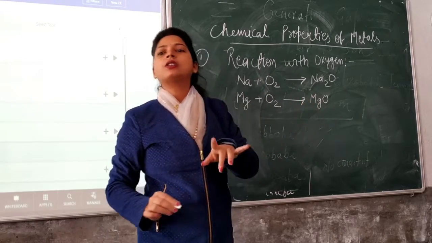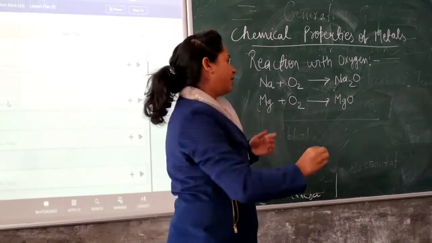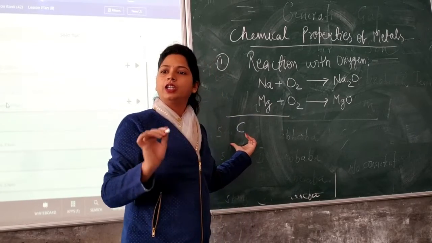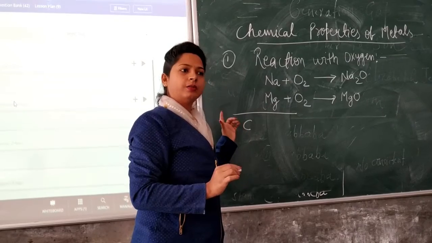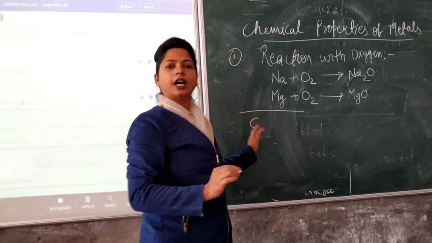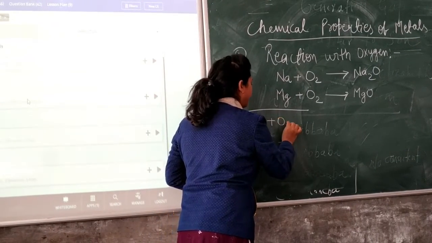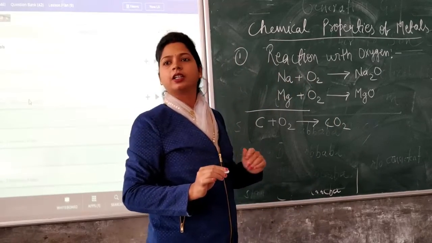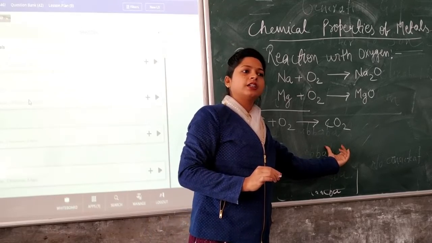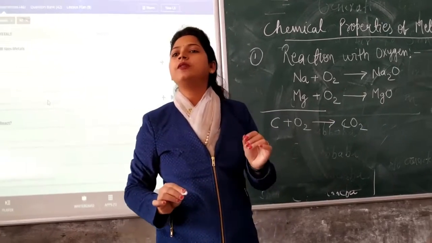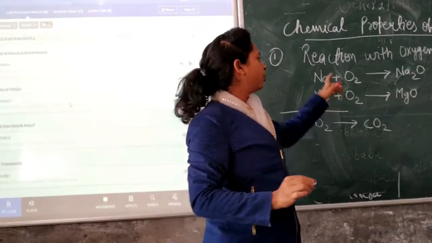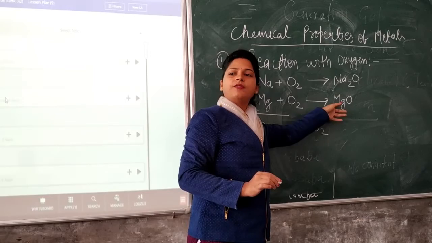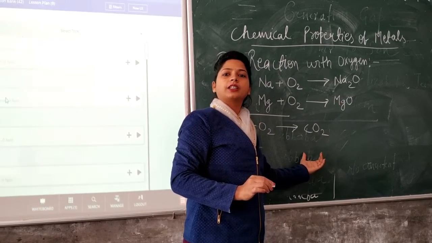Now, non-metals also have the same tendency. Like, I am just taking the example of carbon here. You know carbon is a non-metal. Whenever carbon reacts with oxygen, the product is carbon dioxide. So this is again an oxide. Definitely a question will arise in your mind: what is the difference between these two oxides? What is the difference between metallic and non-metallic oxide?